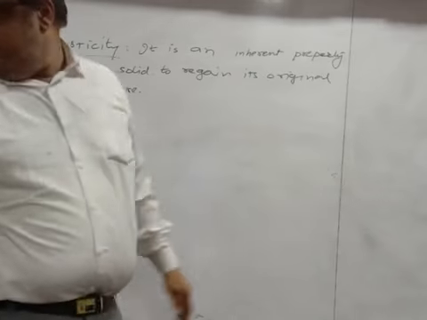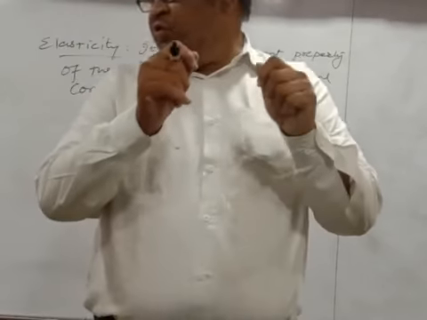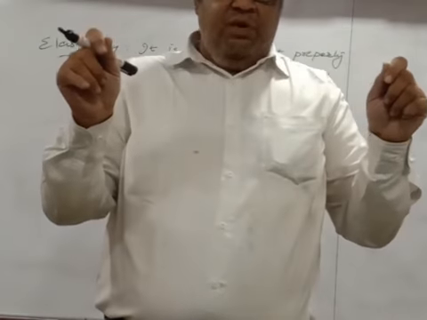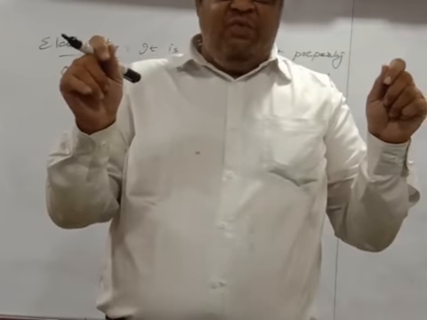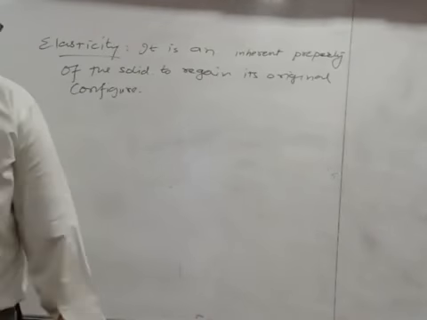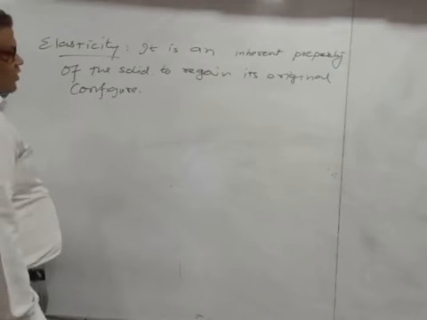Now elasticity you might have observed in case of a rubber band, if you stretch the rubber band like this, so what will happen? It will be stretched, and if you release it, it will regain its position. So this property is known as elasticity.